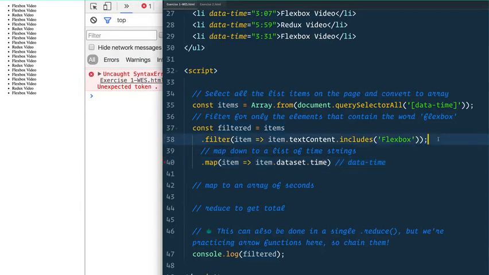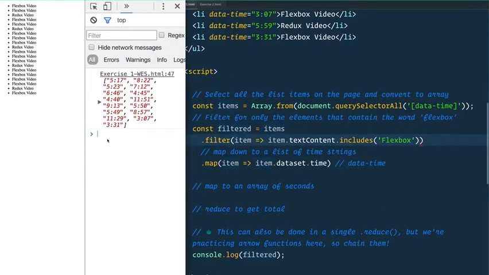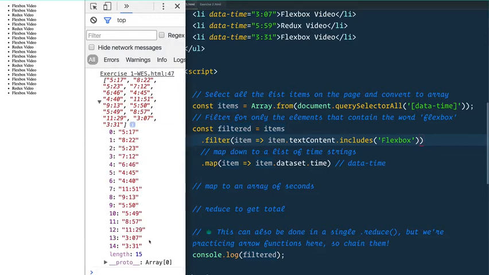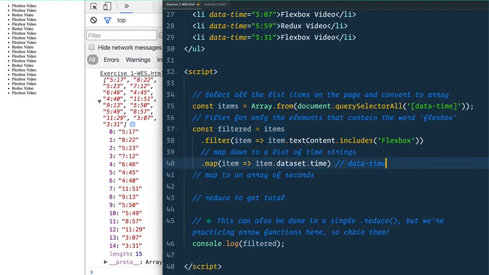item.dataset.time. Oh, I got a semicolon. I shouldn't have stopped my line there because we're chaining these line over line, so I shouldn't have that semicolon there. There we go. Now I've got an array of still 15 items, but now we have a string of the time, which is the problem in our next one, which is map to an array of seconds.